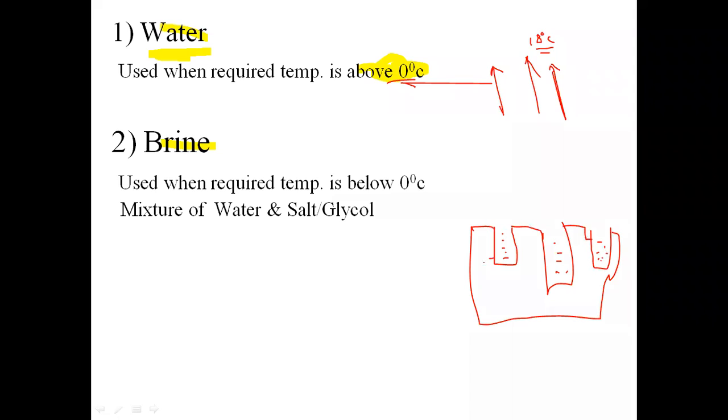So here brine solution is acting as a secondary refrigerant. Brine is nothing but a mixture of water plus salt.